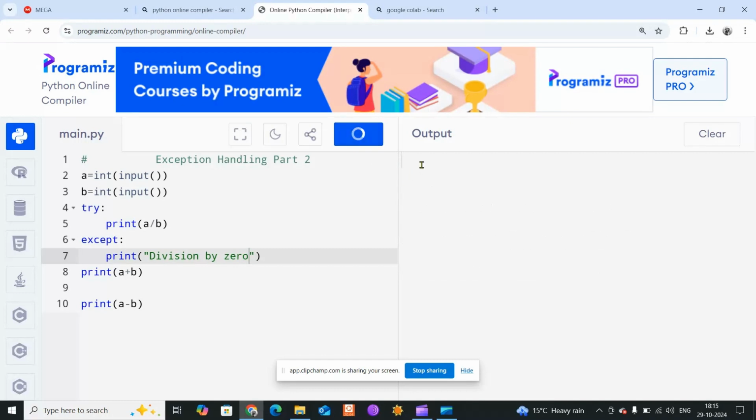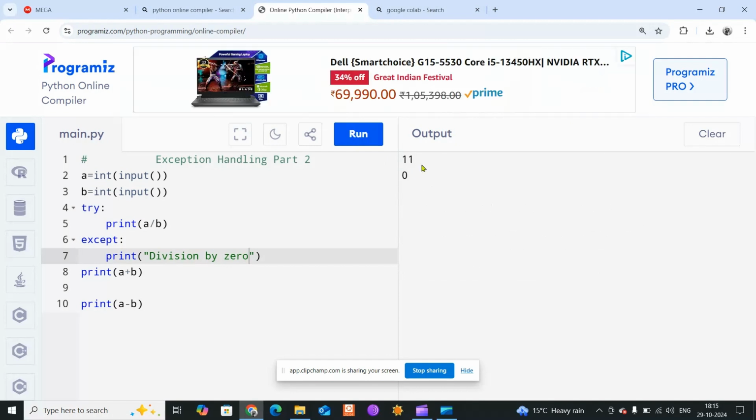and let me give the input as 11, and let me give the input as 0 at the time. So the program is not crashing, instead it is giving you the division by 0, and this line is also executing and this line is also executing, right?